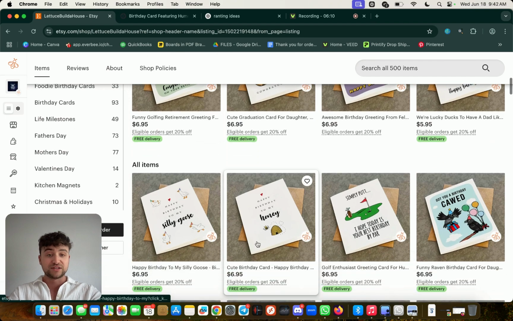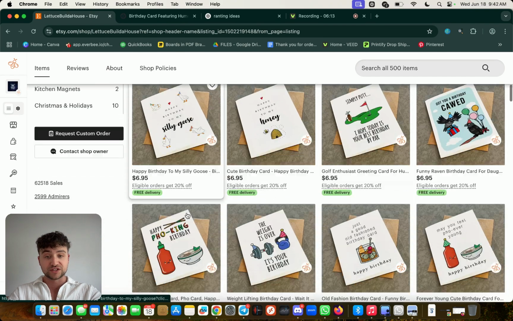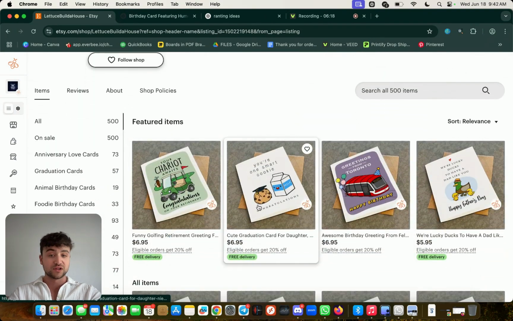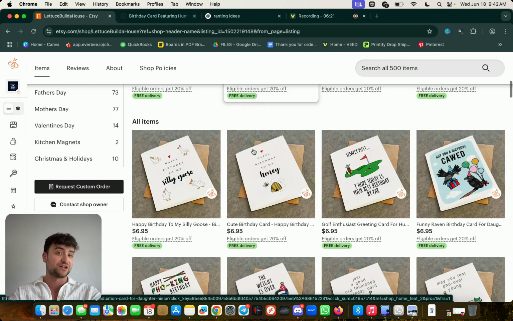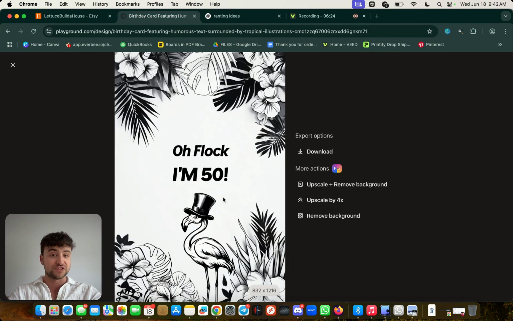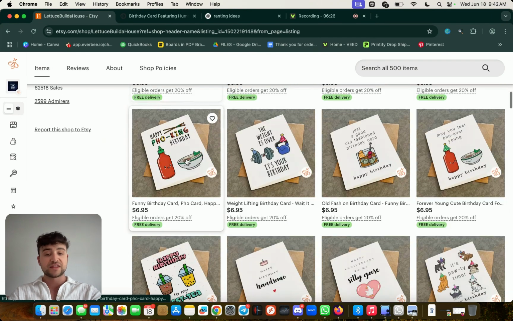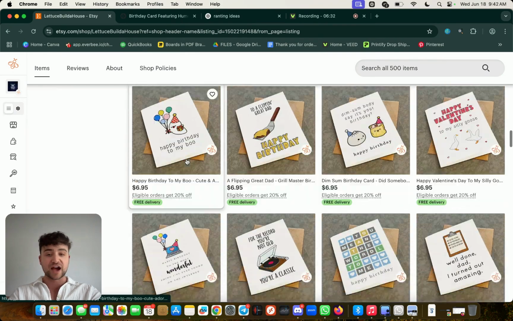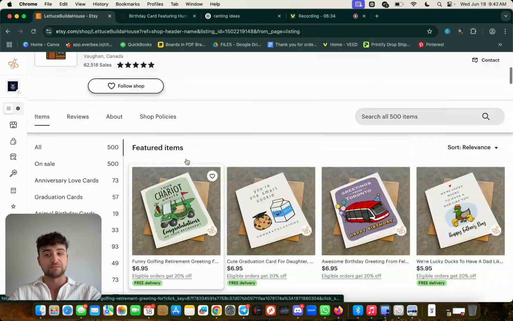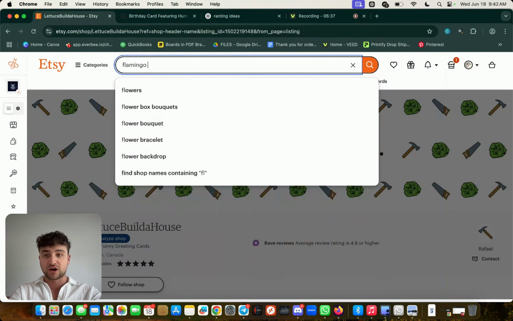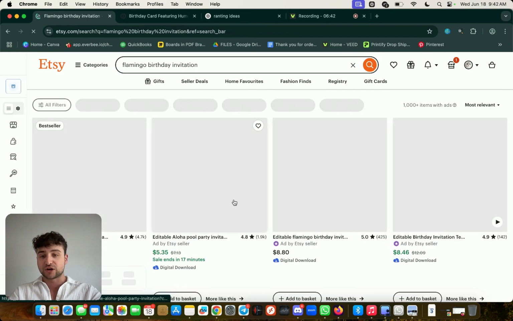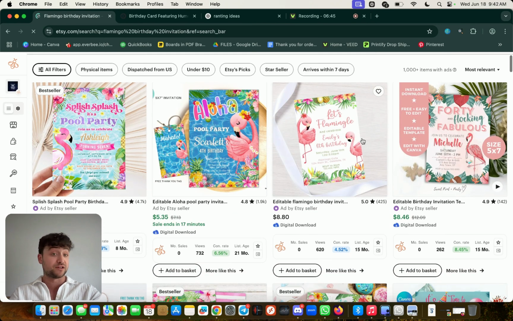And then I can sell digital versions of these birthday invitations. Now, this store I'm showing you, they sell physical invitations, but you can just sell digital PDF versions of these. And then customers, they like to print it out on their own. It's a whole market. It's known as the printable market. So you can take advantage. There's endless combinations, right? I can even type in flamingo birthday invitation. The opportunities are literally endless. Look at this, there's a market for flamingo birthday invitations. Who would have thought? There's a market for anything.